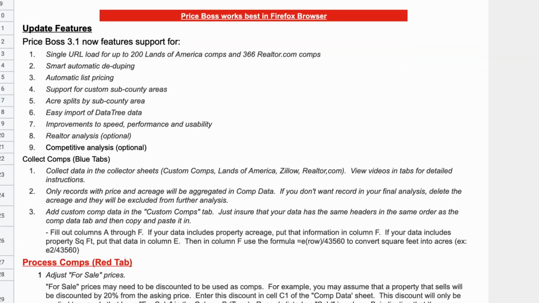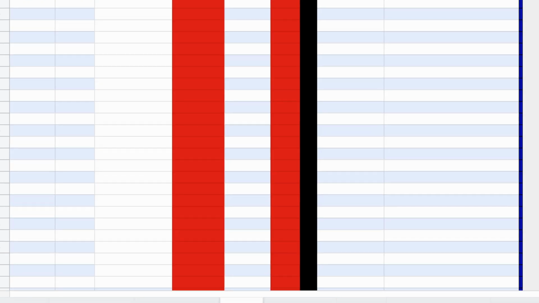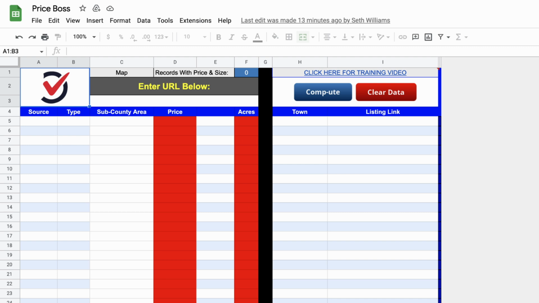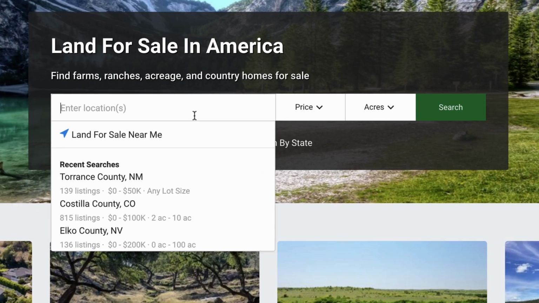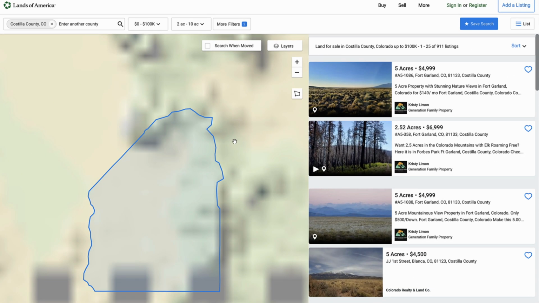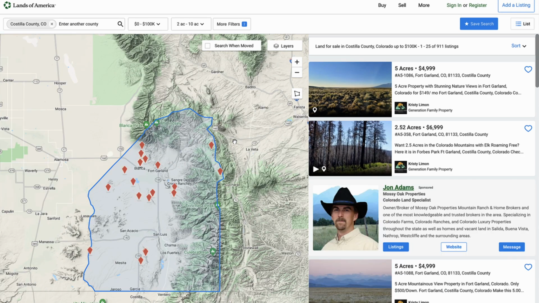So if we head over here to the Lands of America tab, that's what LOA stands for. And let's head over to Lands of America right now. We're going to go ahead and type in a county and state and see how this works. So I'm going to go with Costilla County, Colorado. And as with most of these real estate listing websites, they give you a lot of different filtering options for which results you want to have showing.